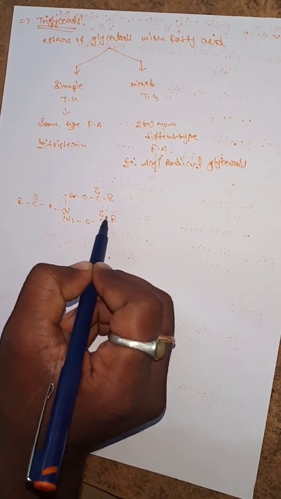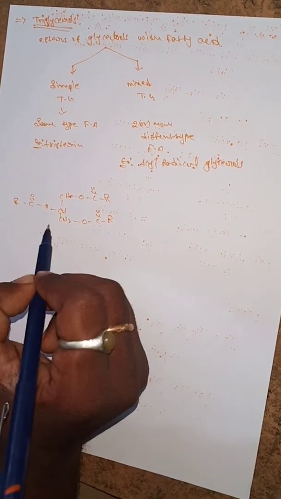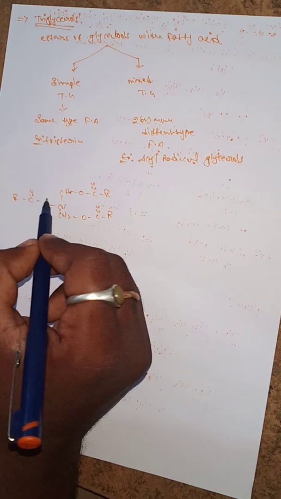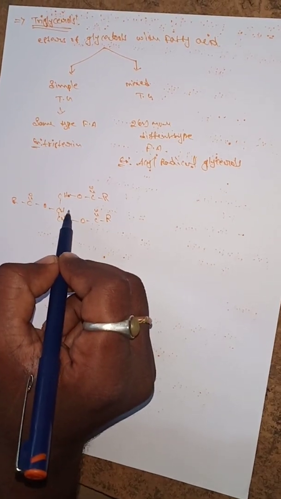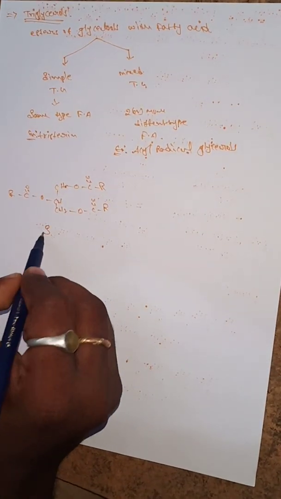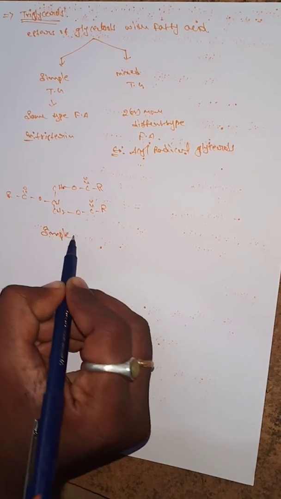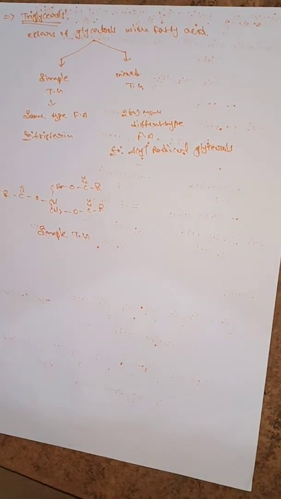One O C double bonded O R, O C double bonded O R, O C double bonded O R. So the same types of fatty acids present in the given structure is known as a simple triglycerol.